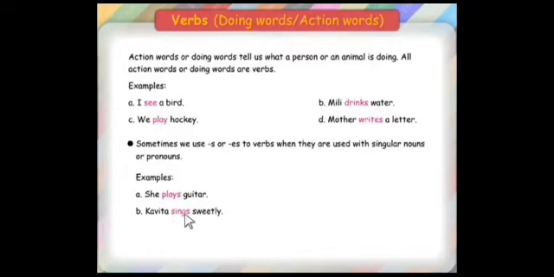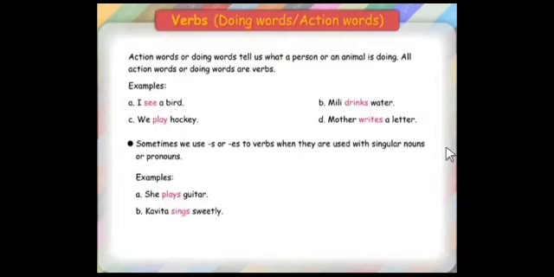Next, Kavita sings sweetly. Here the s form is added to the verb sing, so it became sings. Kavita is the name of a girl, so it denotes only singular. As I told you, if the noun is in the singular form, we add s or es to the verb in the simple present tense.